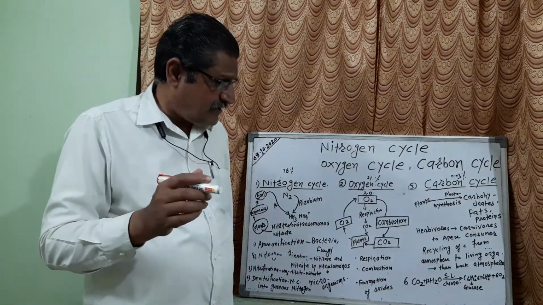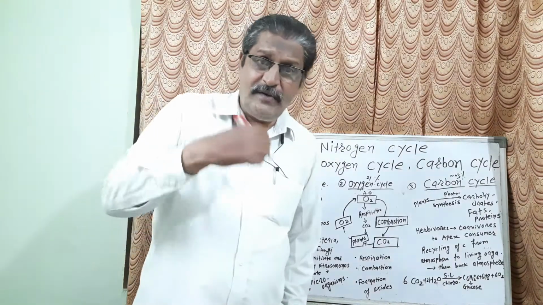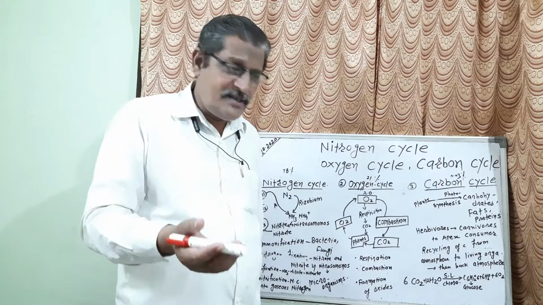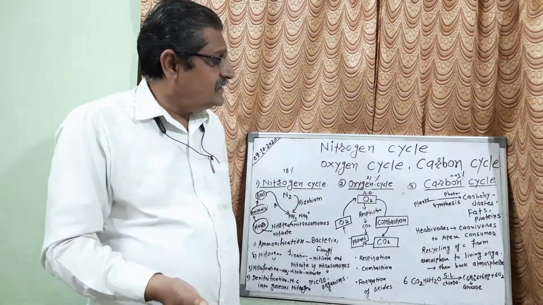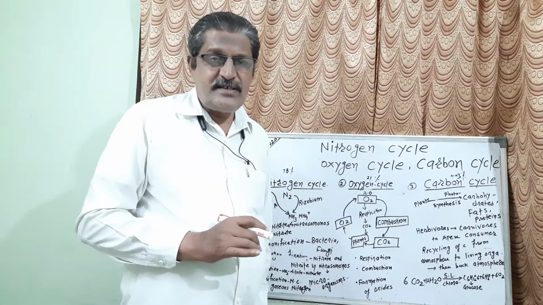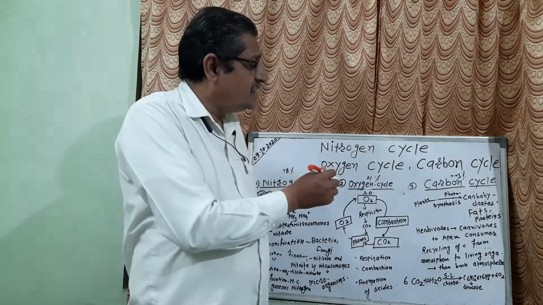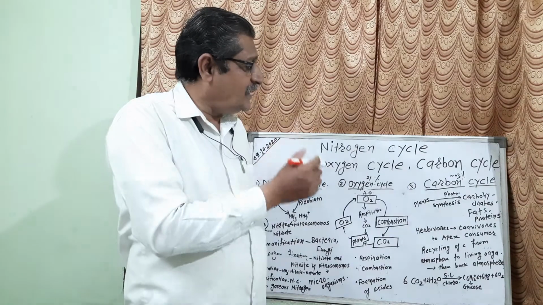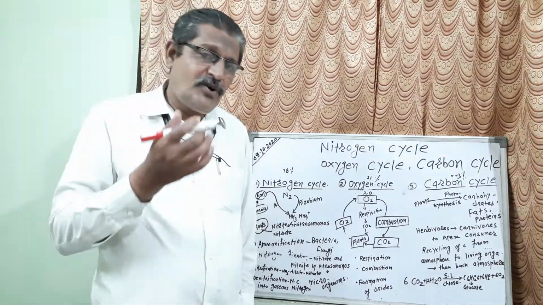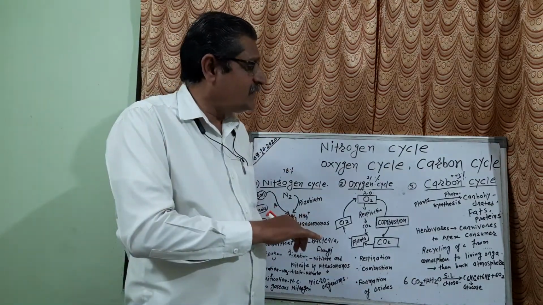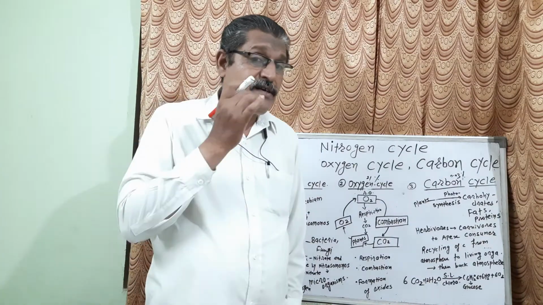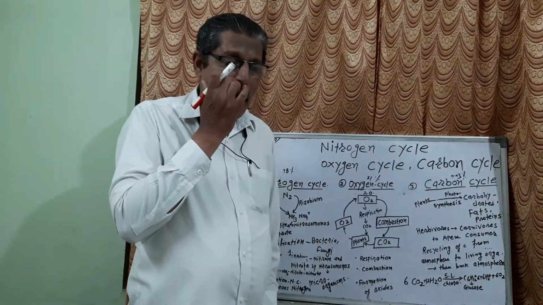Recycling of the carbon from atmosphere to living organism, and then back to the atmosphere. This recycling is always from atmosphere to living organism and from living organism to the atmosphere, and this process is very necessary, the process of the carbon cycle.